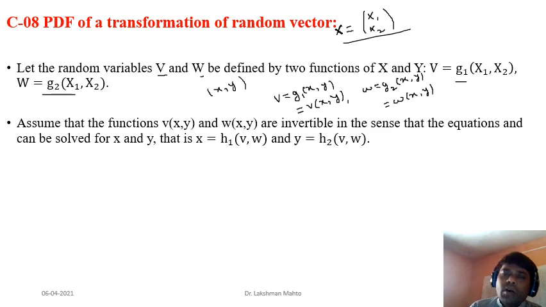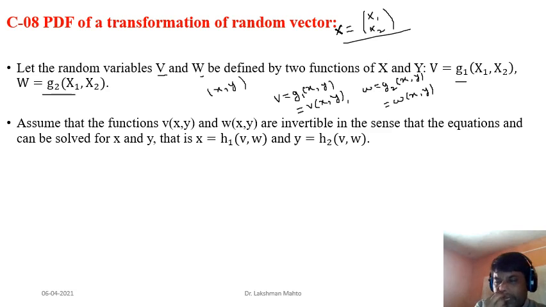Okay. Now suppose our primal variables are x and y, and our transform variables happen to be v and w. So what we have to do? Can we get the primal variables from the given transform variables or not?